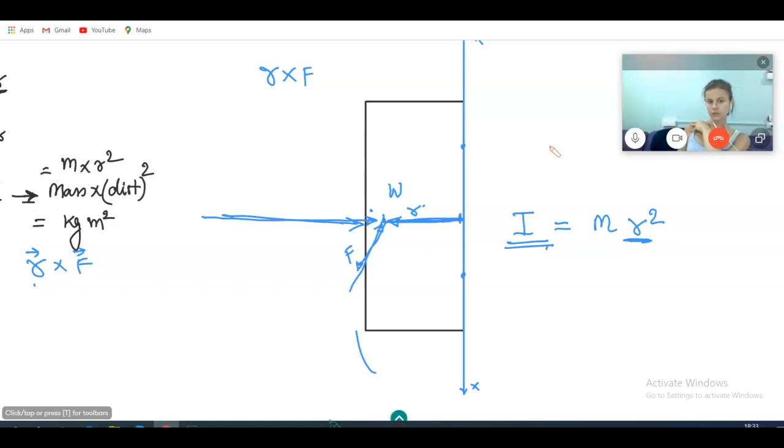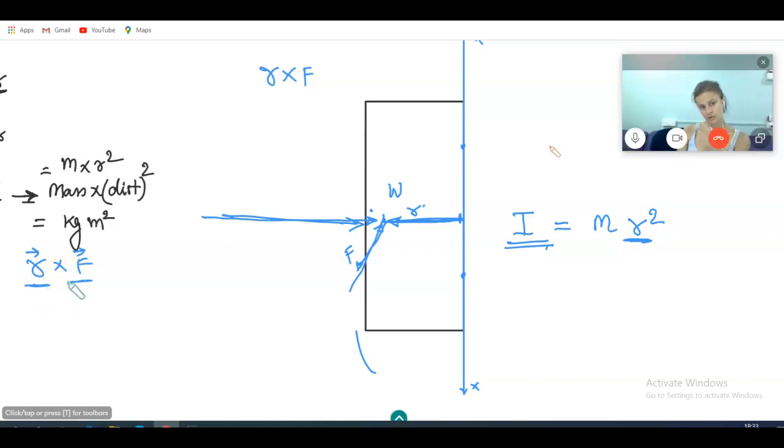Torque is a vector. How? Because it's r cross F, you have vectors. You remember that vector theory, cross product. Two vectors, their vector product, not scalar product.